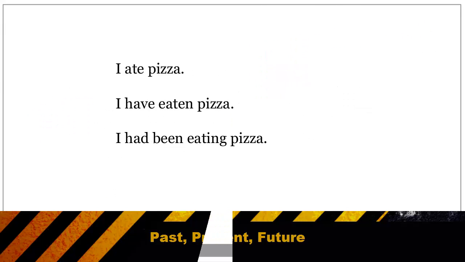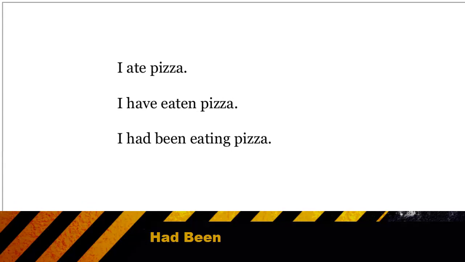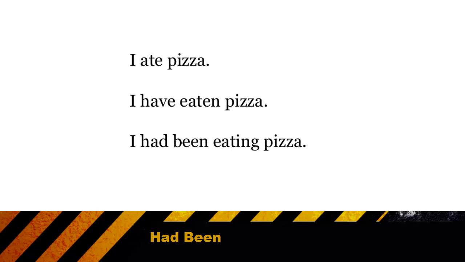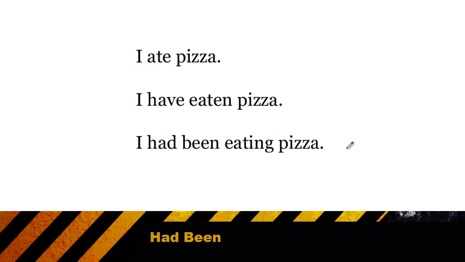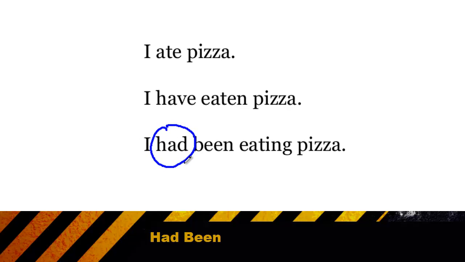I said before that all we really have to be concerned about is whether something is past, present, or future tense. And for the most part, that's true. It doesn't get much more complicated than that. However, there is one exception, and it has to do with the helping verb had. When you have had as a helping verb, and a helping verb is a verb that comes immediately before another verb, so in this case, eating, the had been is used to show that there were two actions that happened in sequential order and both happened in the past.